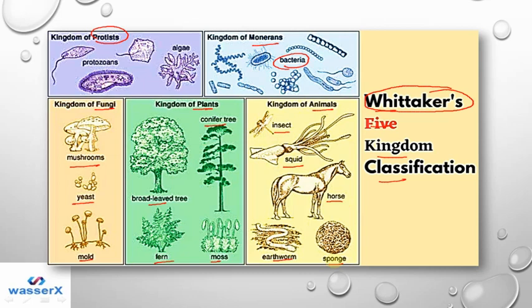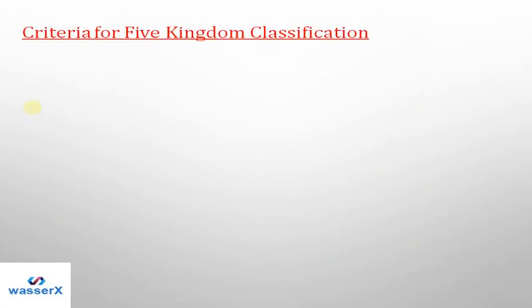So this is how Whittaker, who was a scientist, gave the particular system. Depending on that system and its rules, he divided all the living organisms into Protista, Monera, fungi, plants and animals, prokaryotes and eukaryotes groups. So this is the 5 kingdom classification. Now let's see what are the criteria which were used for the 5 kingdom classification.